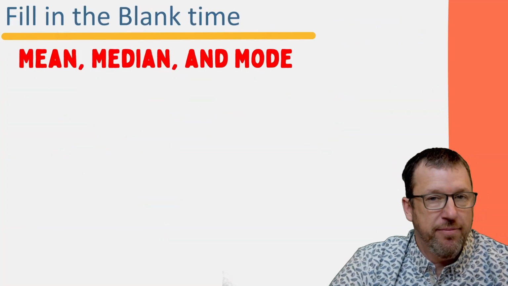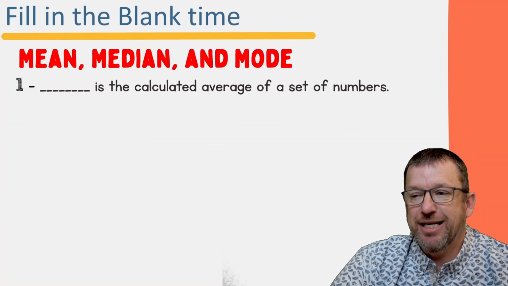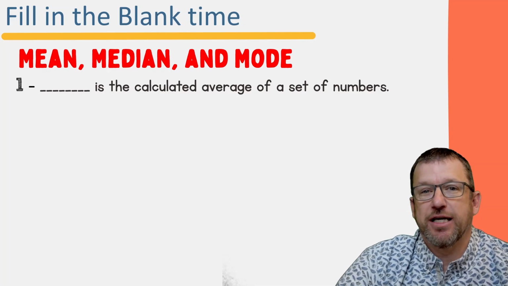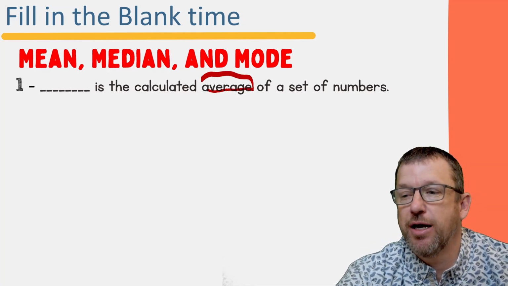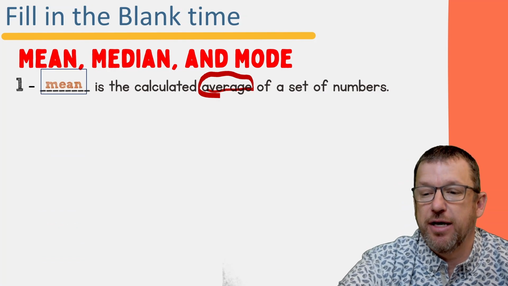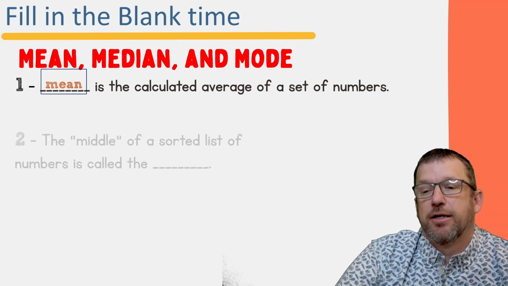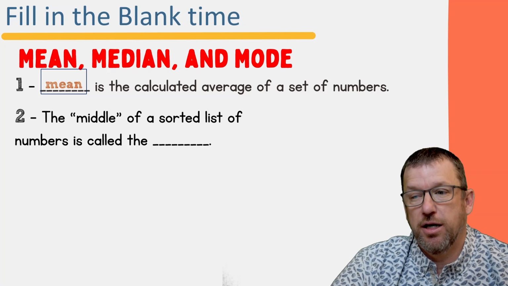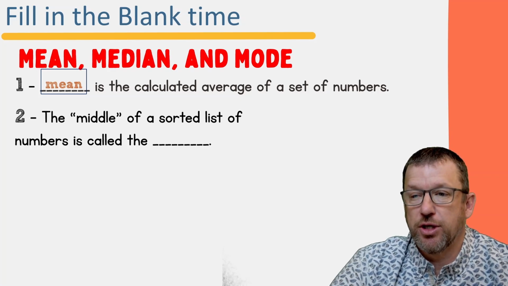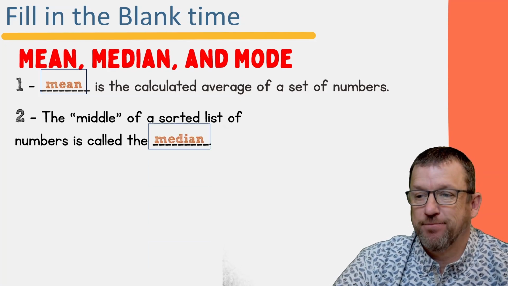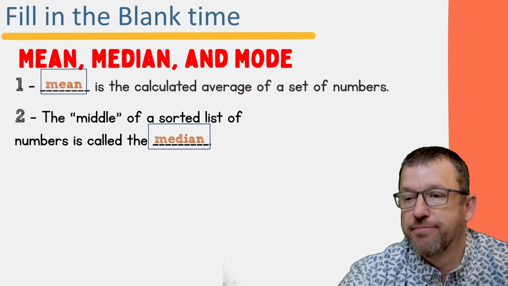All right, let's fill in the blank time. Blank is the calculated average of a set of numbers. This is your key word, average. Average is the same thing as mean. All right, the middle of the sorted list of numbers is called the median, okay? And the median is right here.